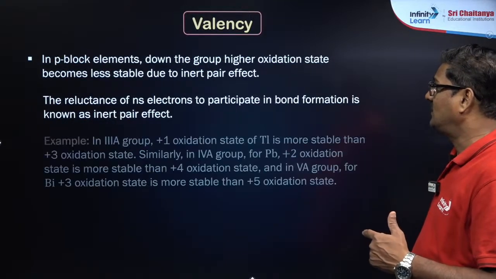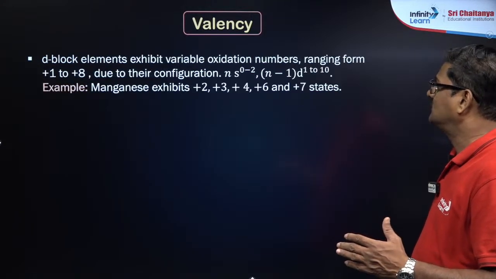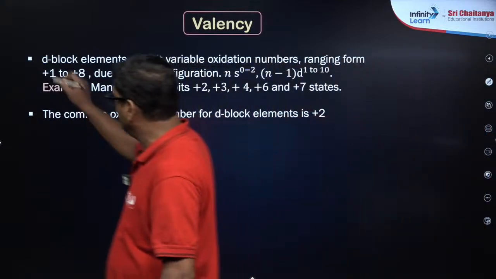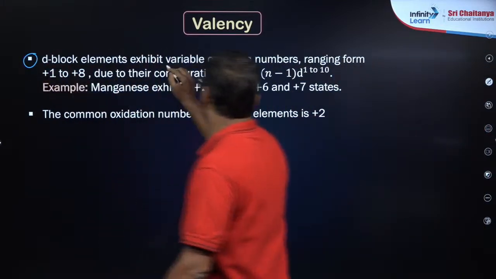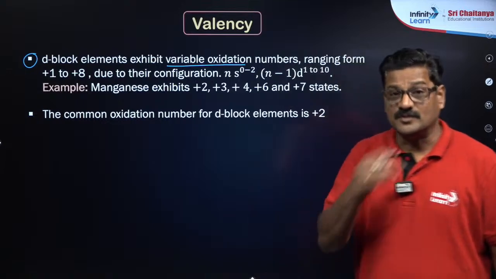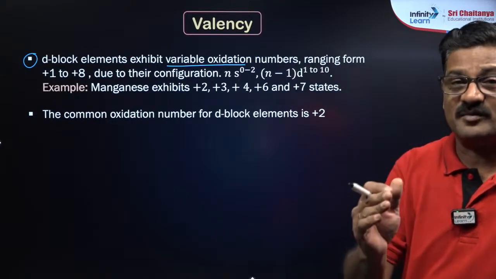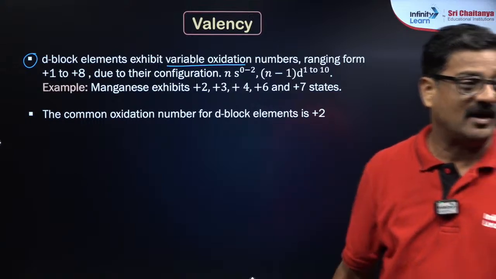Okay, and talking about d block elements, they have variable oxidation states due to the small difference in energy between the ns orbitals and (n-1)d orbitals.